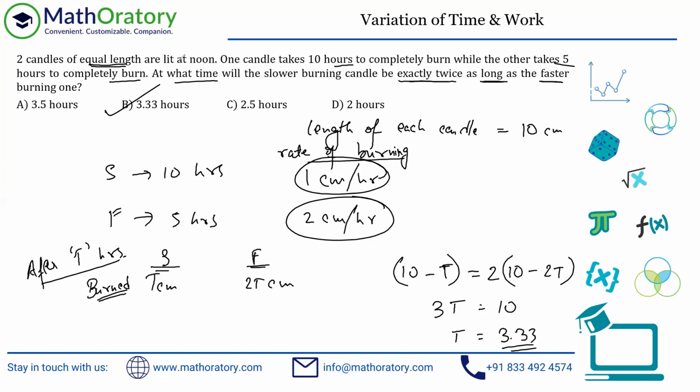What I mean is that the relationship provided in terms of the lengths of the candles is that they are equal in length. As long as you're maintaining that part, it doesn't matter whether you take the length to be X, or 1 centimeter, or 10 centimeter, or any other value for that matter. It won't impact the solution any which way. So that's the entire solution for this question and everything that I wanted to add to it. Hopefully everything was understood, and thank you for joining.